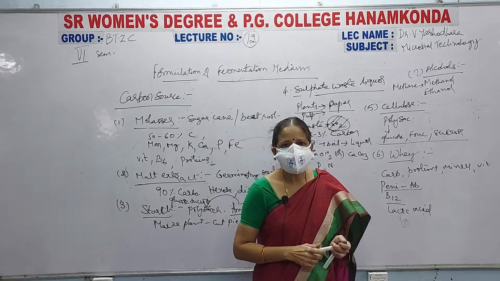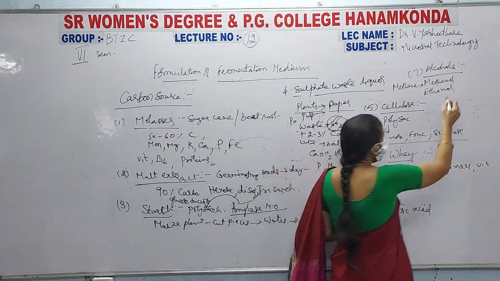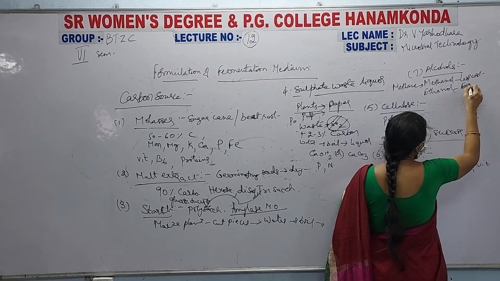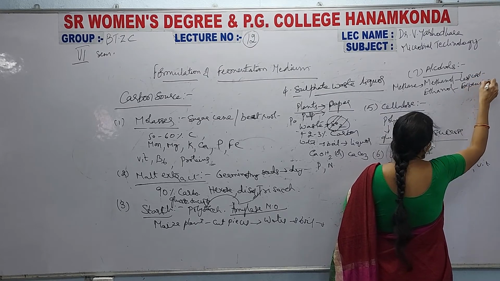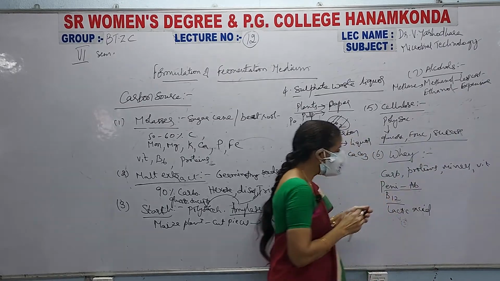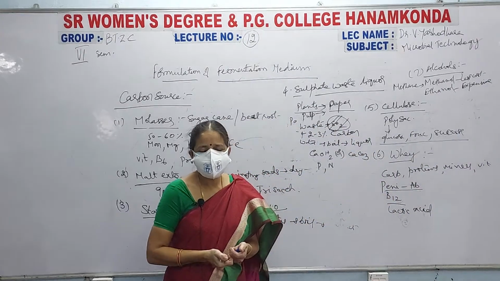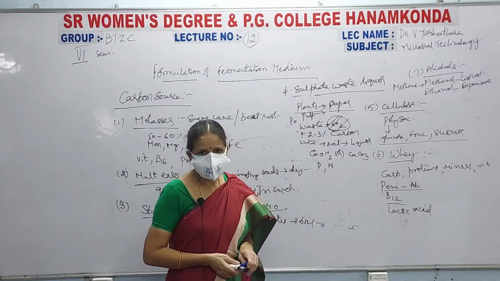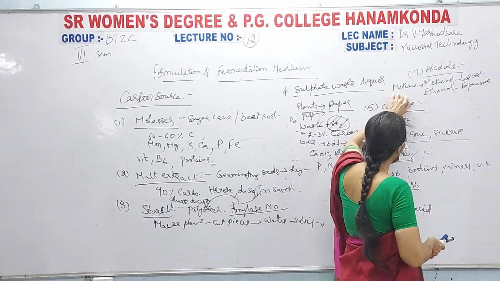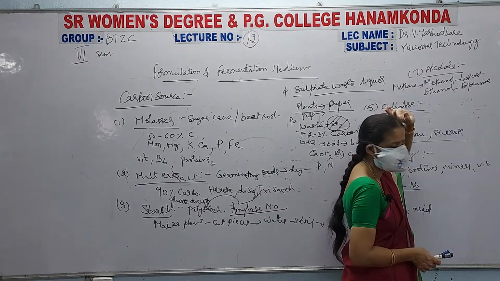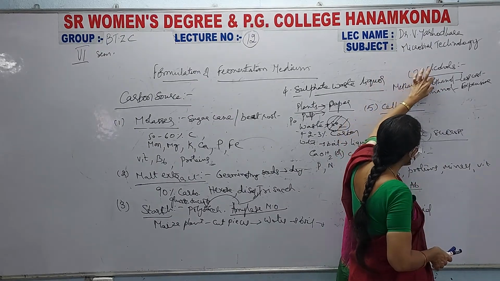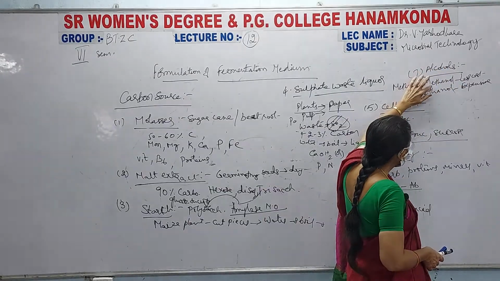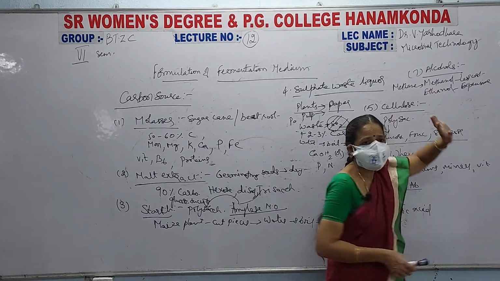When you use methanol, the methanol is less cost and ethanol is expensive. But methanol is less expensive and ethanol is more expensive, but some of the microorganisms, their requirement is only ethanol. So, you can use ethanol only for the growth of the microorganisms. Now, when you are using methanol, it is toxic and ethanol is non-toxic.